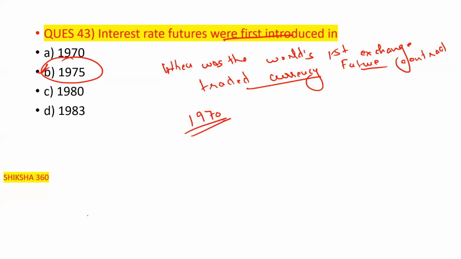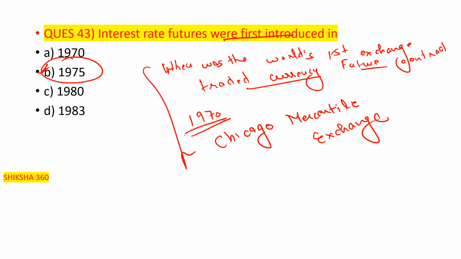When was the world's first exchange traded currency future contract? In 1970, and it was introduced by the Chicago Mercantile Exchange. So I request all of you, please remember both these points. This one is very, very important. Both are theory based questions.